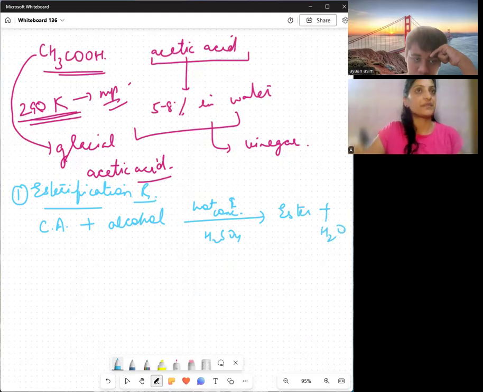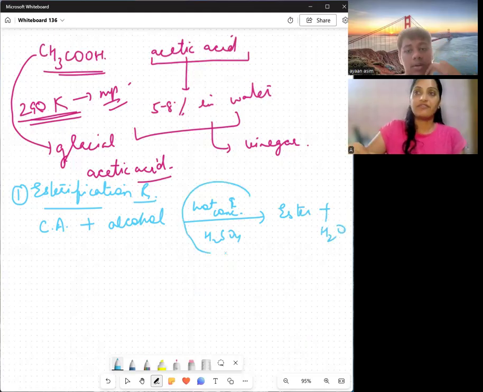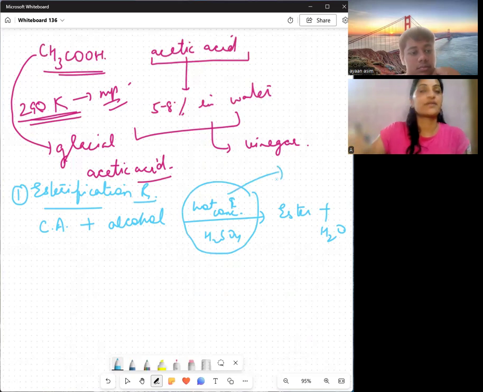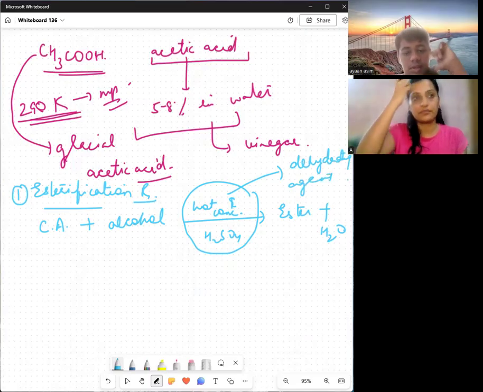Here again, the function of hot and concentrated sulfuric acid is that it acts as a dehydrating agent.